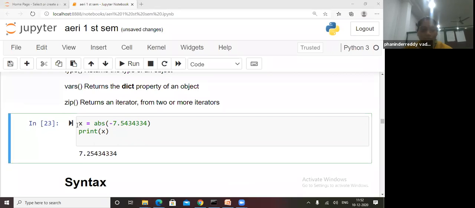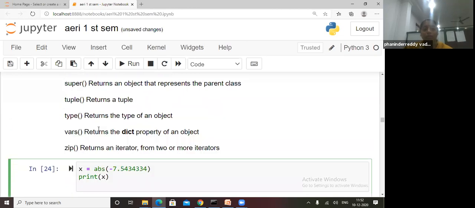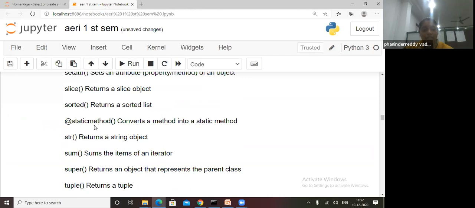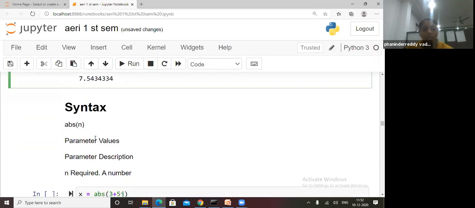What will come for 5? For 5 or 7.5, the absolute value means the negative value will not come. Okay, just test it, students, all of you.